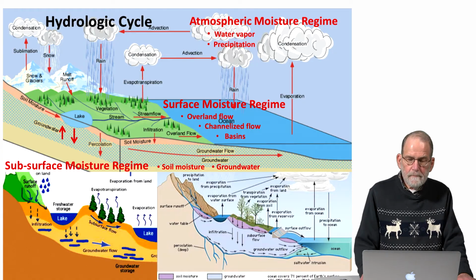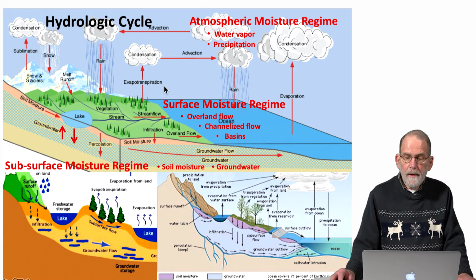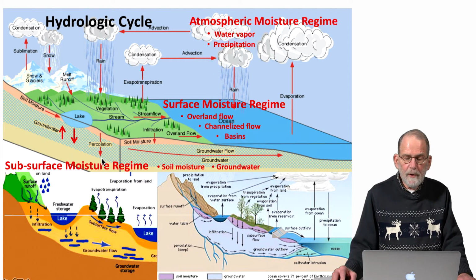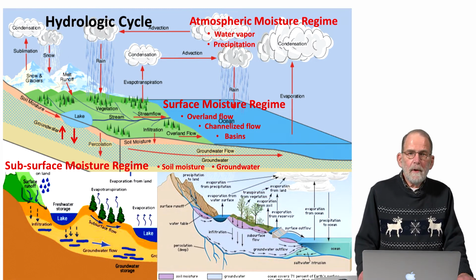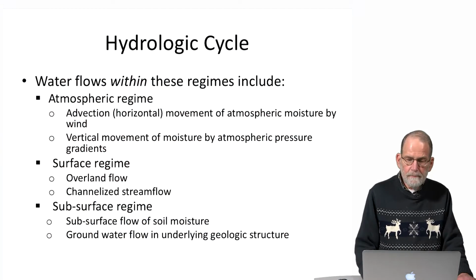bedrock. The hydrologic cycle is characterized by three separate moisture regimes: the atmospheric moisture regime, the surface moisture regime, and the subsurface moisture regime. So these three moisture regimes characterize the notion of the hydrologic cycle.